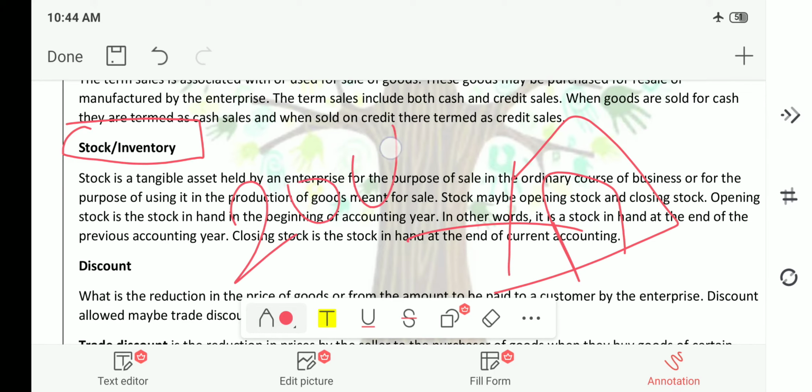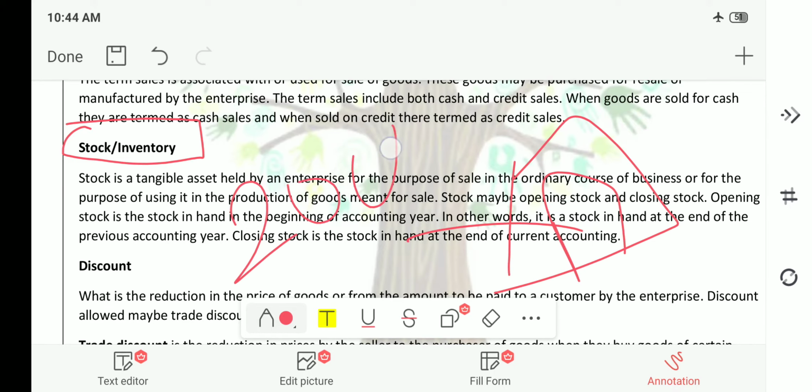Next, this is the definition. It will be provided in the handout. What I have explained is nothing but this. Next, we will go on to the next term, that is discount. What is discount? Of course, you go to any shop or any retail shop, then the retailer will tell you that I am giving you a discount of 10 rupees. What is it? He is reducing his profit margin and providing you the discount so that he can sell more products. This is nothing but discount.